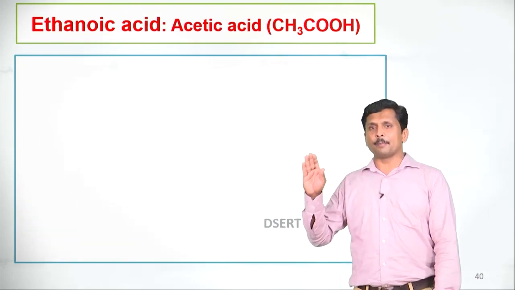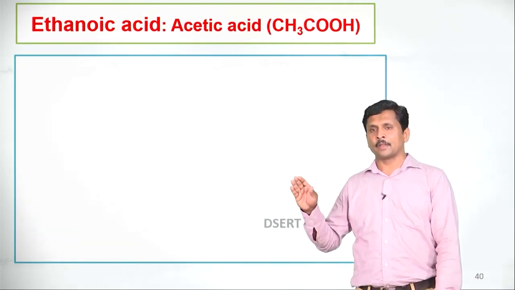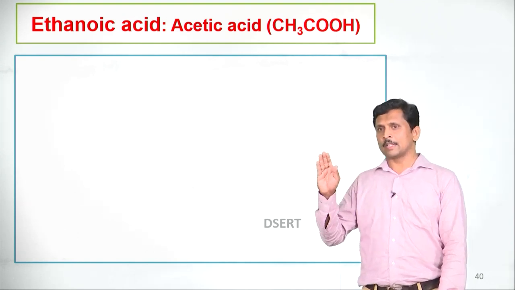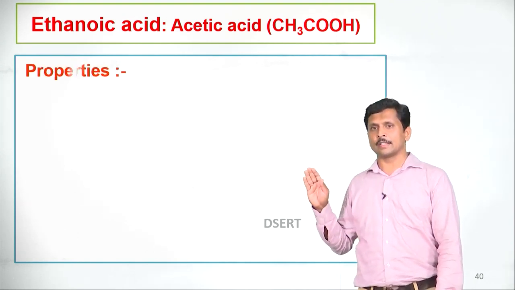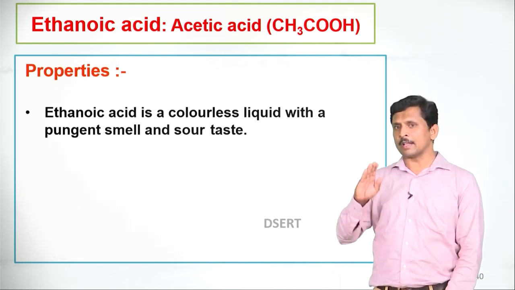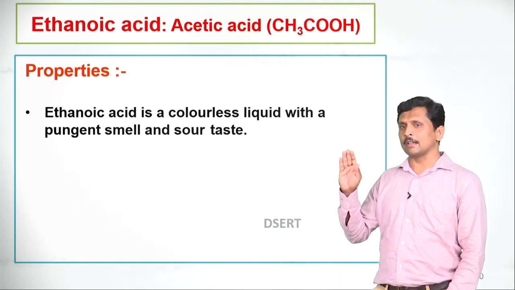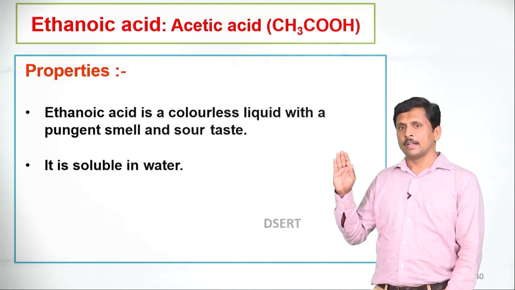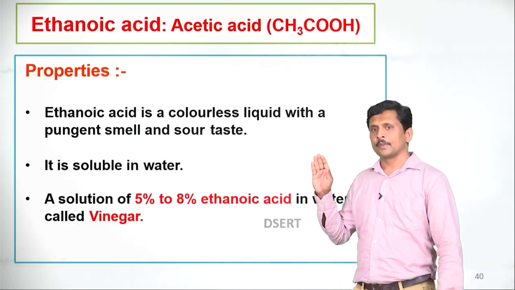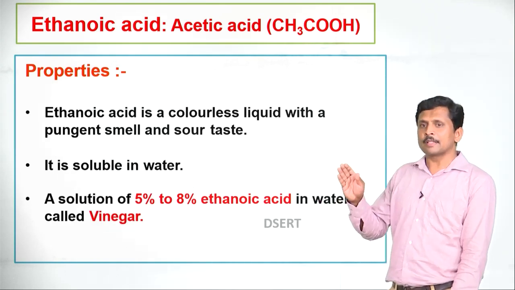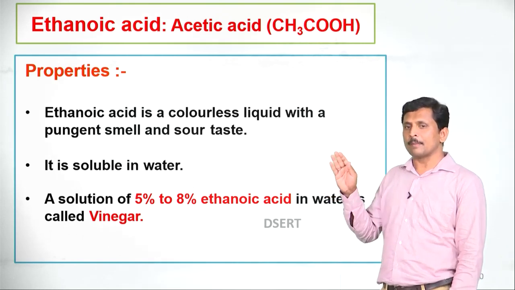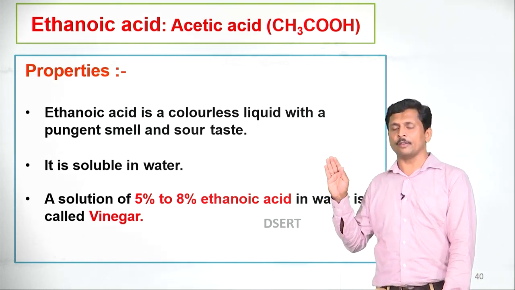Let us discuss some important properties of ethanoic acid. Ethanoic acid is also called acetic acid or vinegar. Its molecular formula is CH3COOH. What are the properties? Ethanoic acid is a colorless liquid with a pungent smell and sour taste. It is soluble in water. A solution of 5% to 8% ethanoic acid in water is called vinegar. The commercial name of ethanoic acid is vinegar.